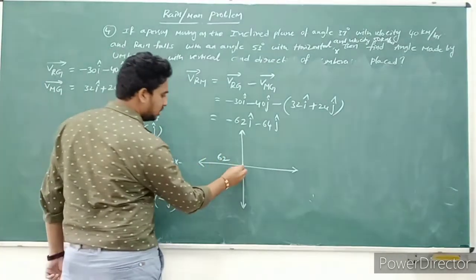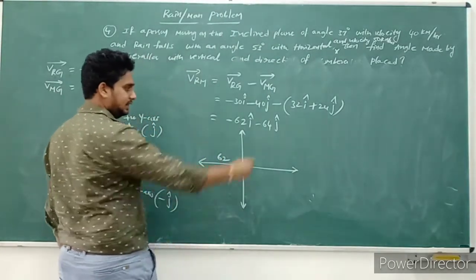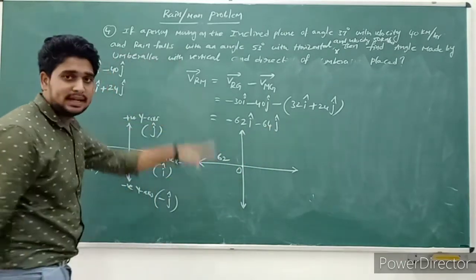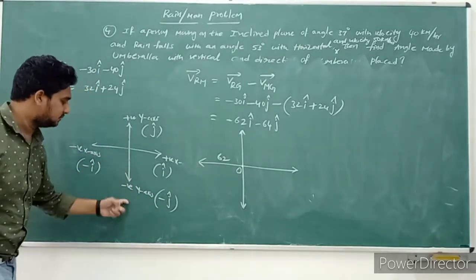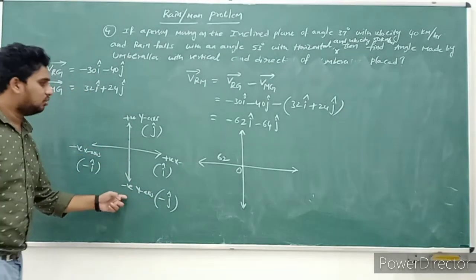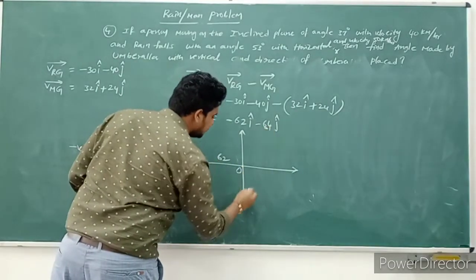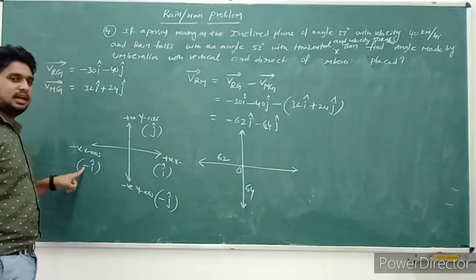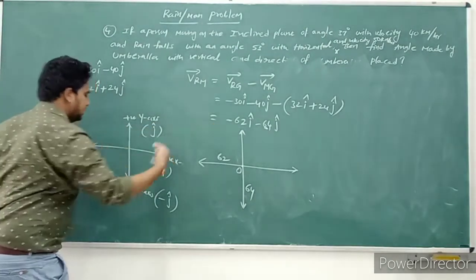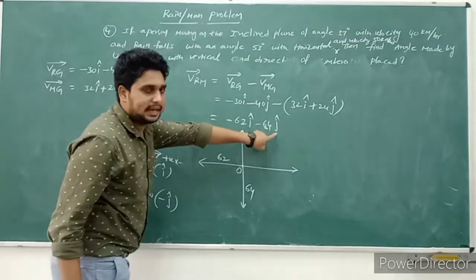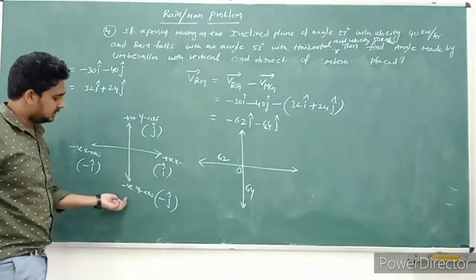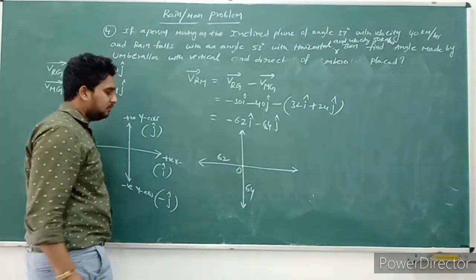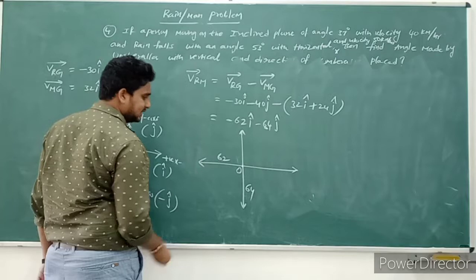Simple. This is the origin. And again, here this value is minus 64. This is j cap. The negative y-axis side value is 64. Negative y-axis means downward, so we indicate the value 64 here. Carefully, where is minus i cap? Minus i cap is here, so we indicate the value 62 on this side. Minus j cap is here, that means negative y-axis, that's why we indicate the value 64. So now this is 64 and this is 62.